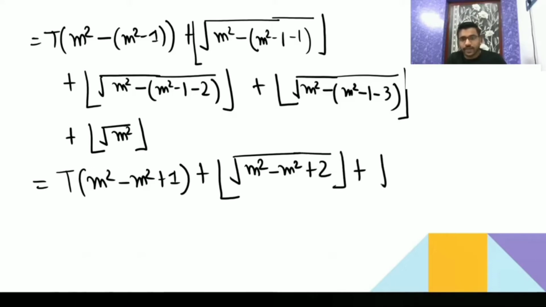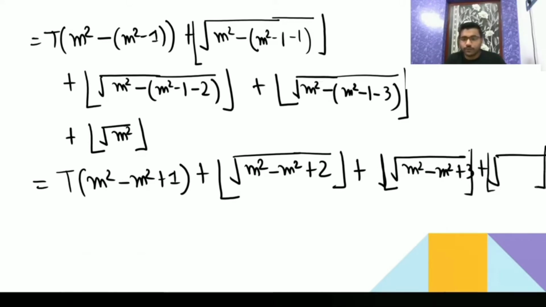Then here you are going to get m square, then again minus m square, then plus 3 you are going to get. Then again floor of that. All these things should be in floor. Floor of m square minus m square plus 4. Like this it will go till root of m square floor. If you are done with the writing, then you can let me know.